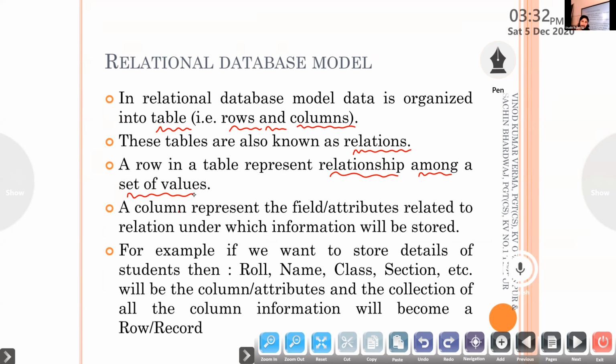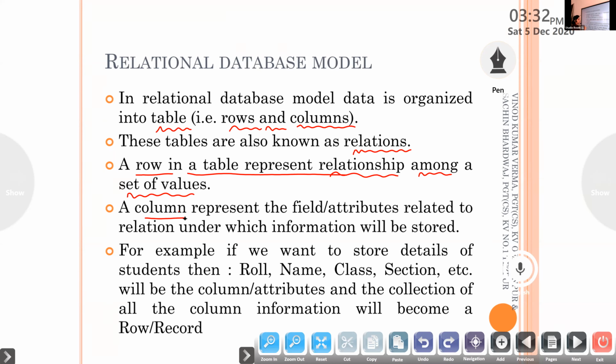That means in that row, each value is interrelated. Monday's first period, second period, third period, fourth period. That is why a row is called a relation. A row in a table represents a relationship among a set of values. So many rows will be there. Finally, it will become a table. That's why a table is called a relation.